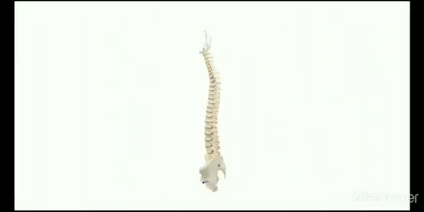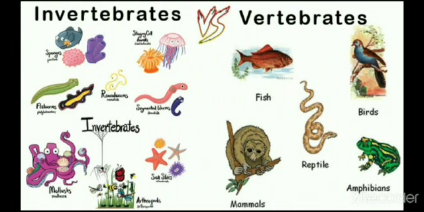Can you tell what is the chain of bones in the center of our back called? The chain of bones in the center of our body is called a vertebral column. Animals with a vertebral column and those without it form two groups known as the vertebrates and invertebrates respectively. So animals with a vertebral column are called vertebrates and animals without a vertebral column are called invertebrates.